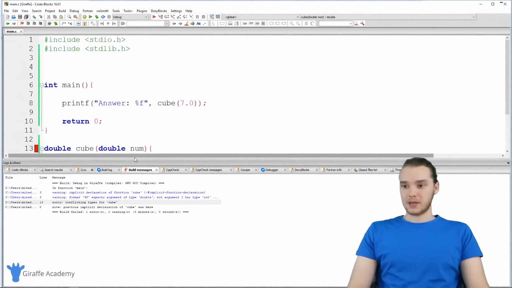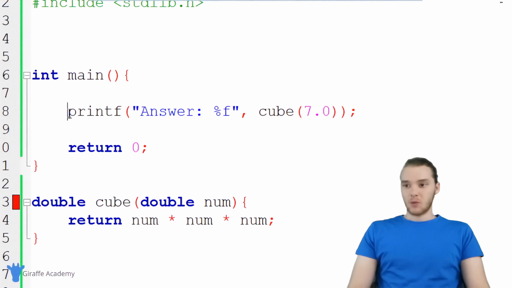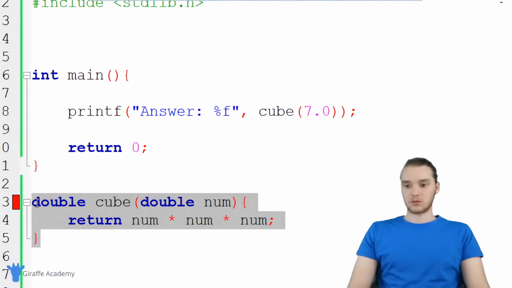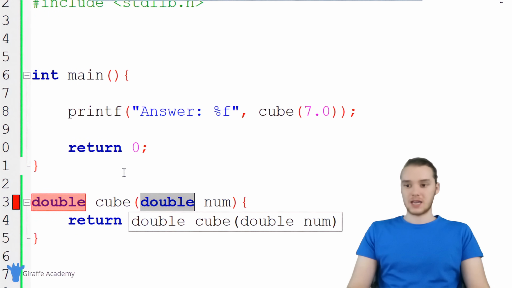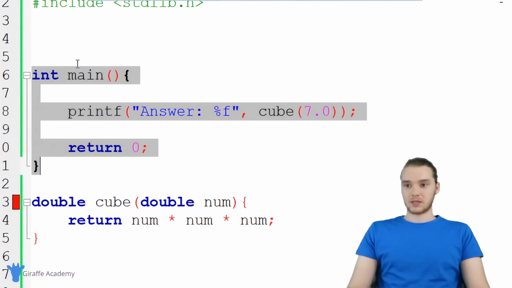Essentially, when I create this function below the main method, when the main method tries to call it, it doesn't know about this function yet. It doesn't know what this function is, what it's going to return, and what parameters it's going to take, because we created it after the main method.